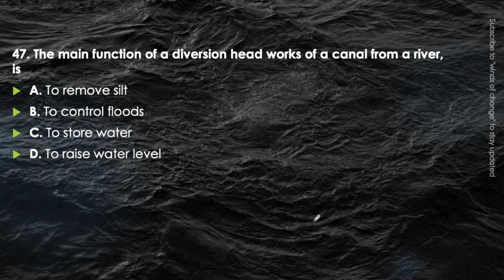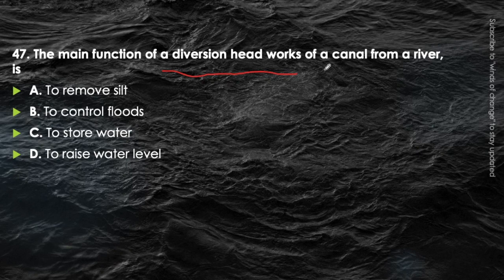Next question. The main function of the diversion headworks of a canal from a river is diversion headwork. Think about it, diversion headwork. The function of diversion headwork is to remove silt, or to control floods, or to store water, or to raise the water level. Why is diversion headwork being provided onto a river? Think about it.